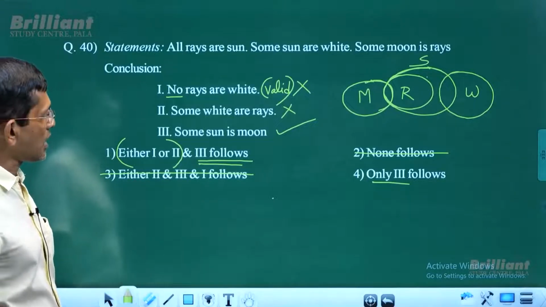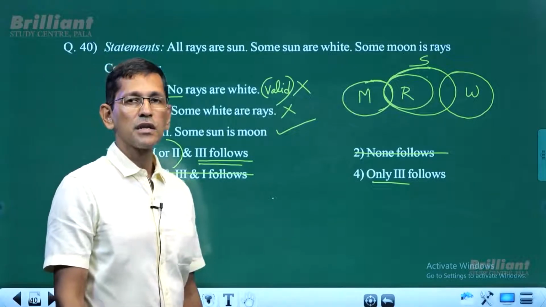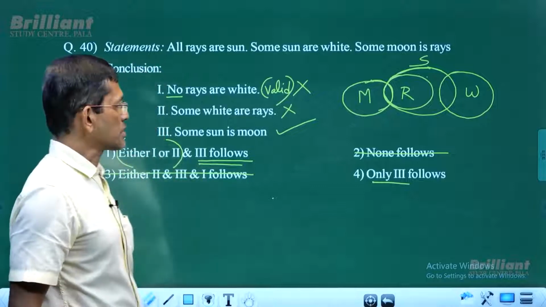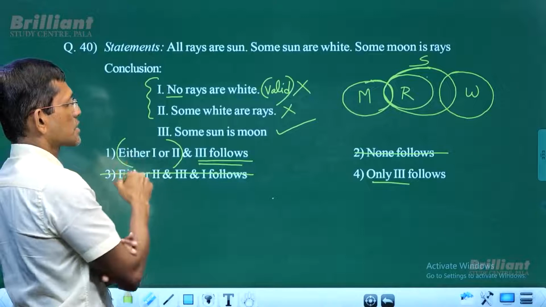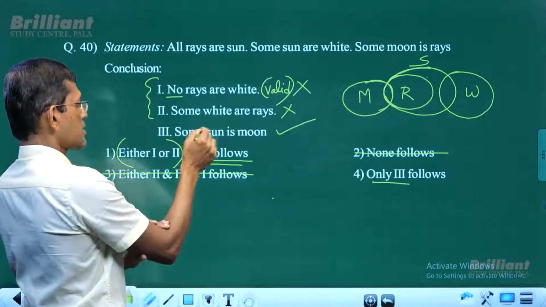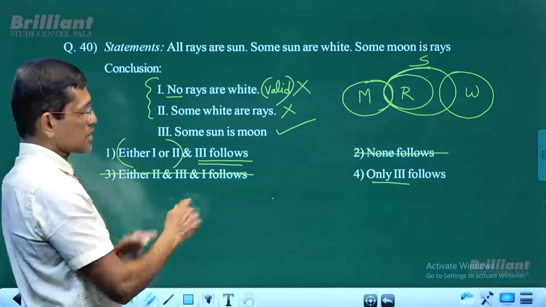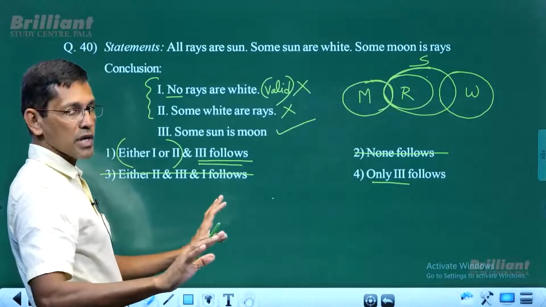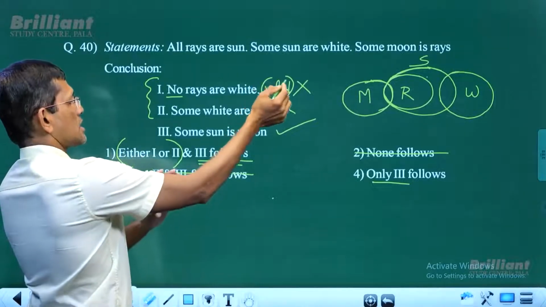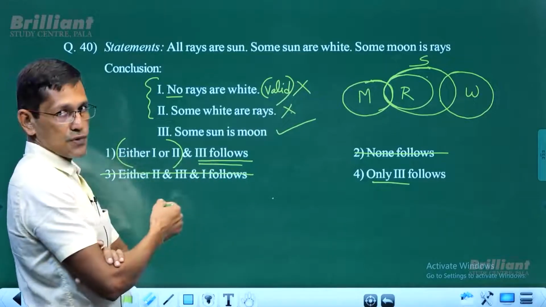Look at these 2 conclusions. Don't look at 3, we don't need that, since 3 already follows. Then these 2 conclusions, they do not follow.